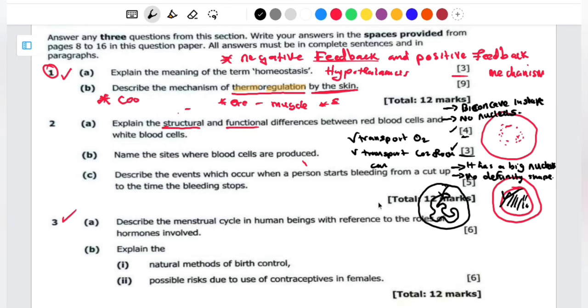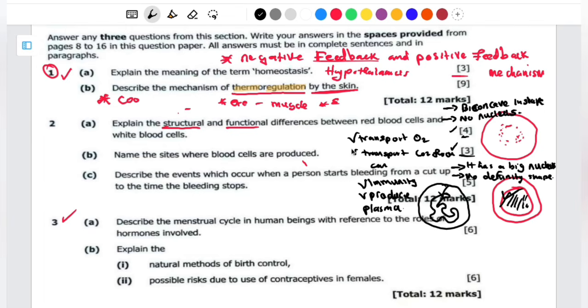Then when it comes to the white blood cells, they are going to involve themselves in immunity. So those are the functional differences. Immunity or immune defense, in general, we can say. Apart from that one, I can also include producing the antitoxins, which is also part of immunity. They also produce plasma, especially the lymphocyte. So these are the functional differences, because the red blood cells don't produce plasma.